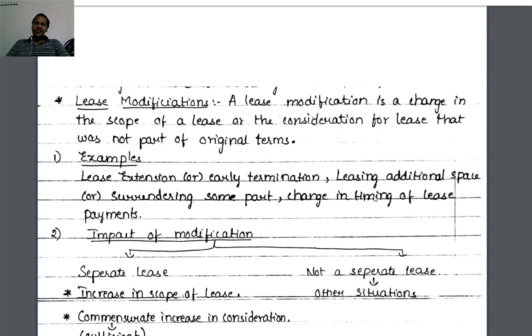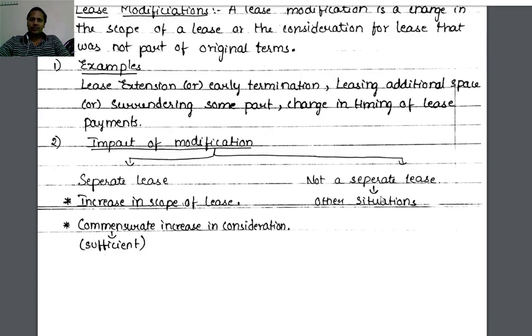Then draw the next chart: impact of modifications. Two types of impact are possible: separate lease and not a separate lease. Bifurcate into two branches. Separate lease means that if two conditions are fulfilled, it is considered a separate lease.